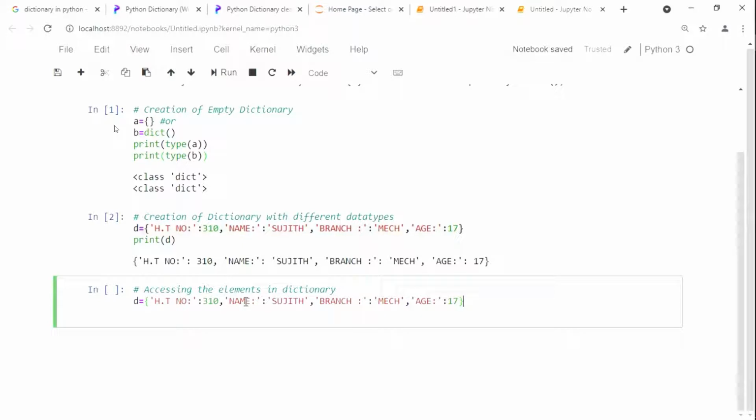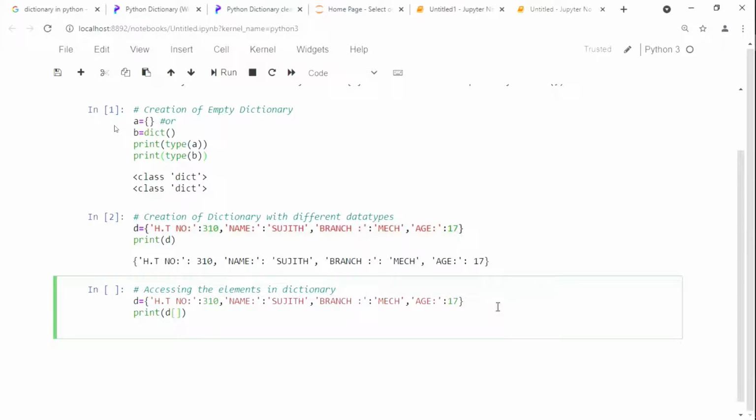That means the second element I need to print. Then what I'm going to do means, see here, print of D of, in the previous one what we were giving was the index value. It's clear? For getting the value we were giving the index value. But here we do not give the index value. You need to pass the key.